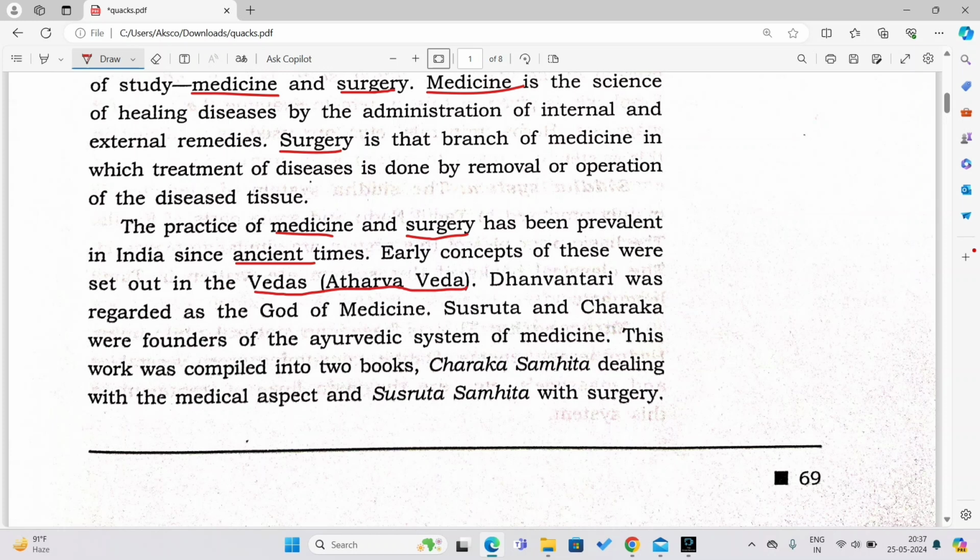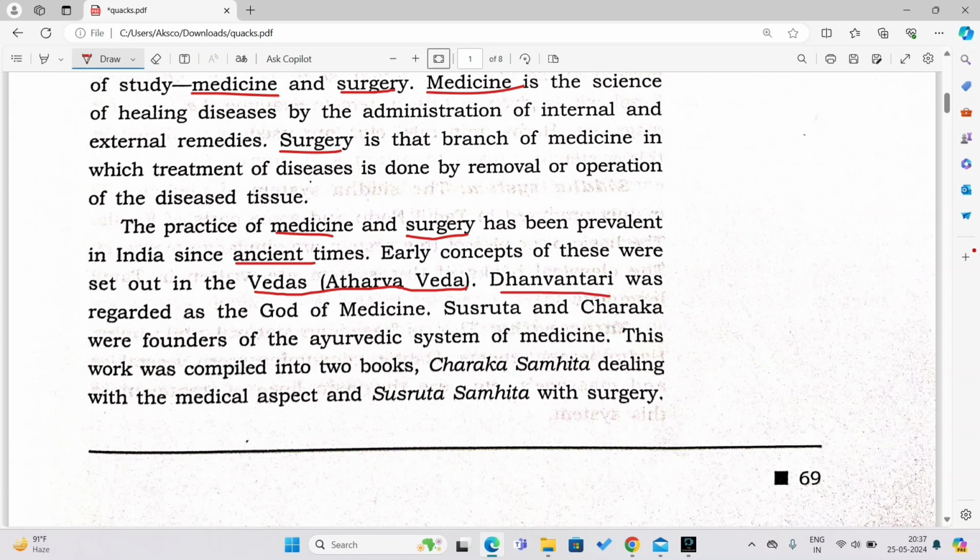One of those Vedas is Atharva Veda. In Atharva Veda, the concepts of medicine and surgery were discussed. Early concepts of these were set out in the Vedas, specifically the Atharva Veda. You have to remember the Atharva Veda here.